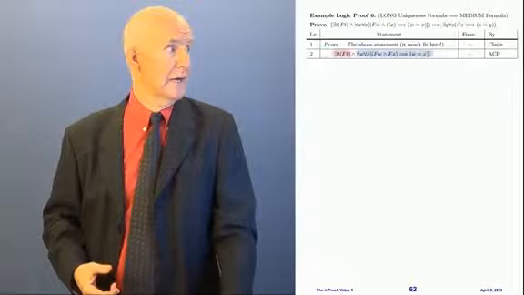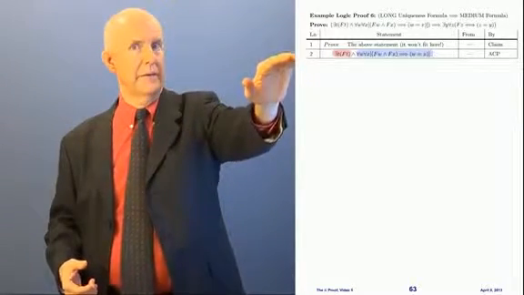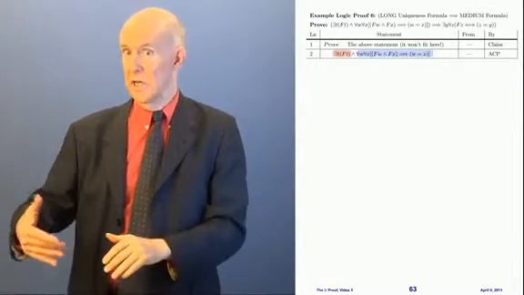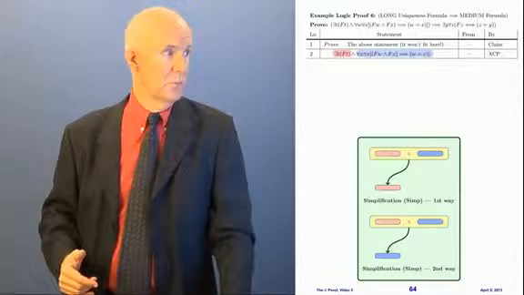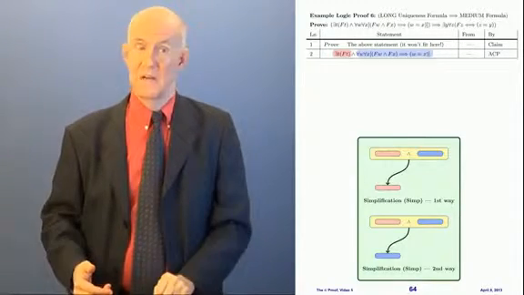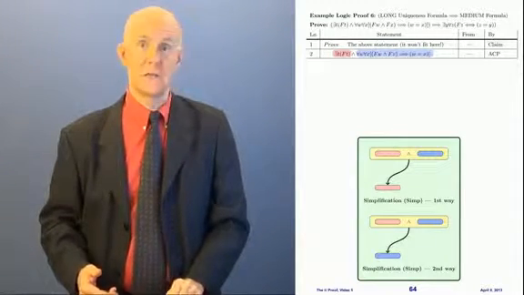All right, now what have we got here? This statement here is actually a conjunction. It's this pink part and this long blue part. And so I'm going to use my rule of simplification from sentential logic and pick it apart.